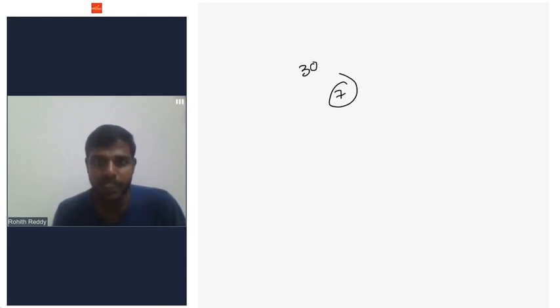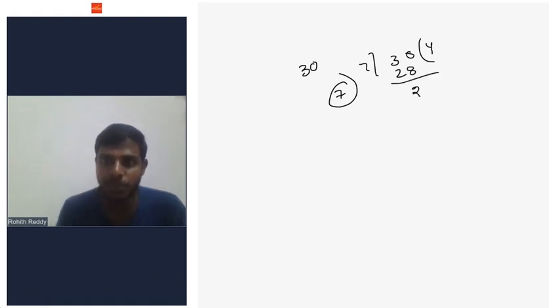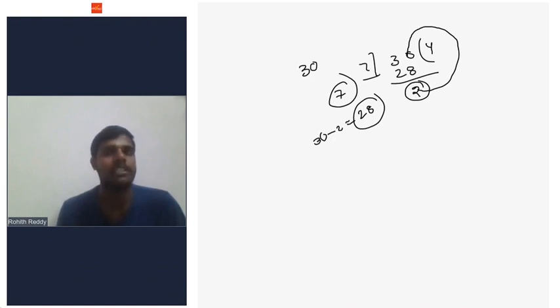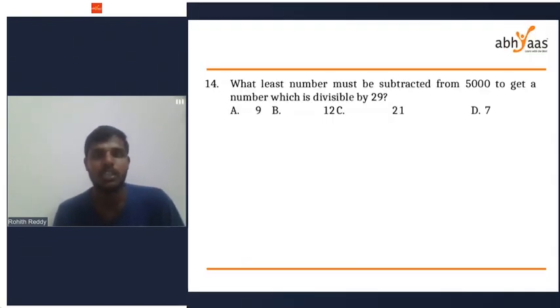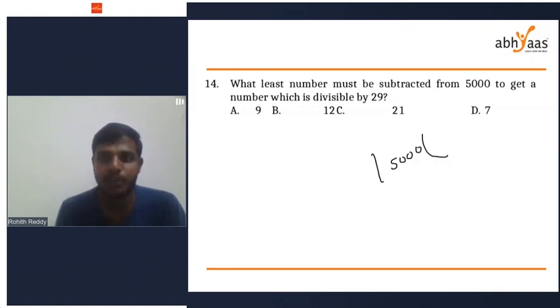First I'll divide 30 by 7. 7 4s are 28. The remainder is 2. If you subtract this remainder from 30, so 30 minus 2, the resultant number is 28. This is divisible by 7. Similarly, the question is, what is the least number that must be subtracted from 5000 to get a number which is divisible by 29? So what do we have to do? We will divide 5000 by 29.